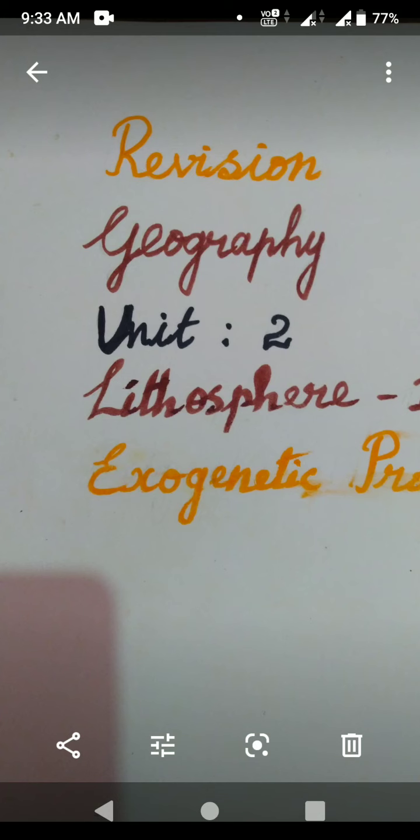Okay. Next. Mention the various features formed by wind erosion. Some of the erosional landforms of wind are mushroom rock, inselberg, and yardangs. Rocks are made up of hard and soft layers.